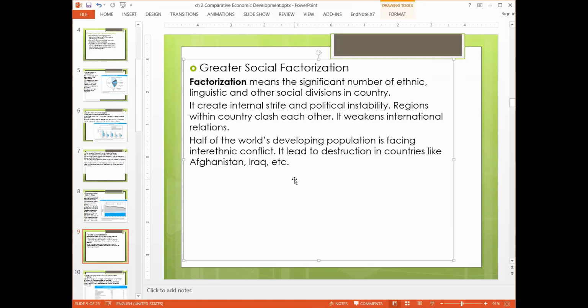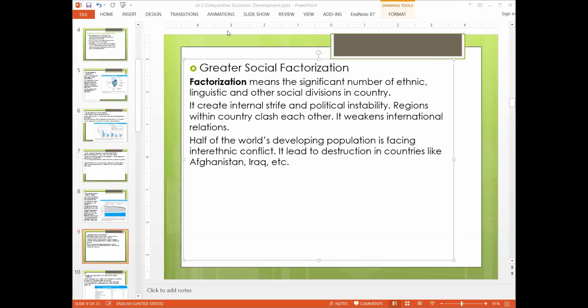Like in Iraq, Sunni and Shia were in equal power, so that led to political instability. This is a problem that was not there when the rich countries were developing.